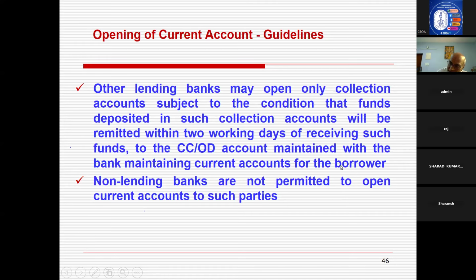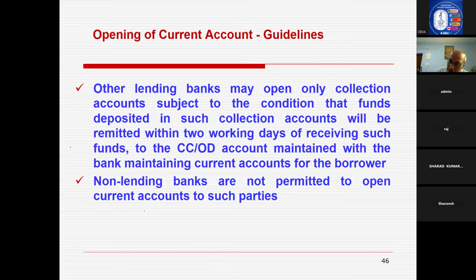In that collection account, the credits will come and are to be transferred within 2 working days. Non-lending banks are not permitted to open current accounts of such parties.